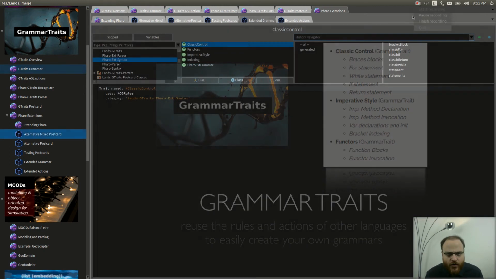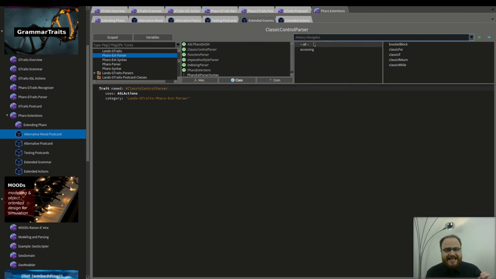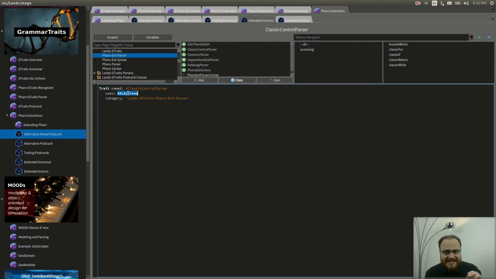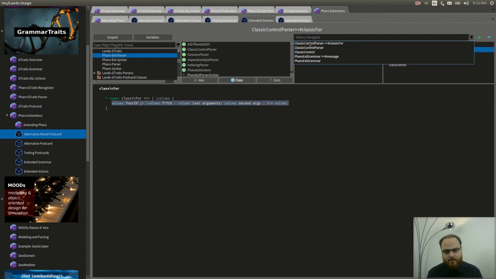Each major category has two grammar traits, one for defining the mock rules and one for ASL actions. Each feature in the category is implemented by one or more mock or ASL methods. The resulting extending grammar composition has the following form.